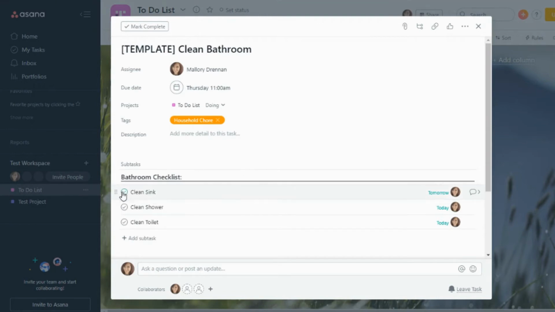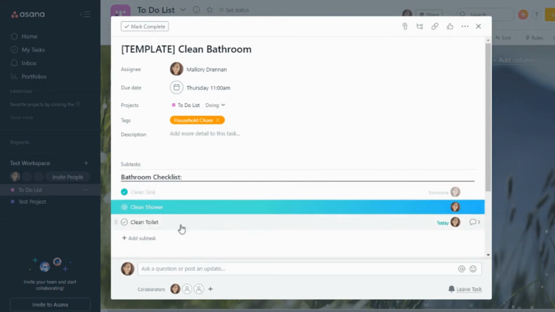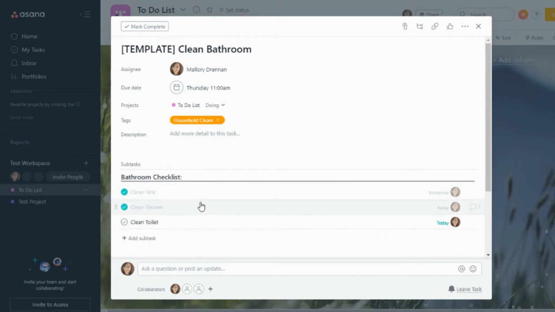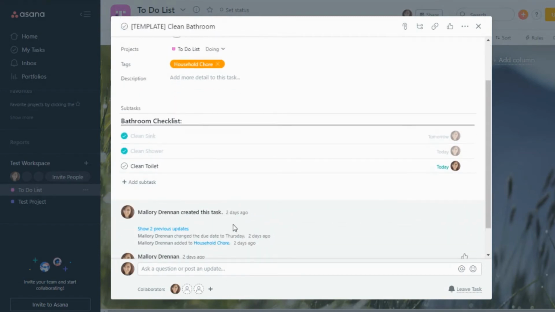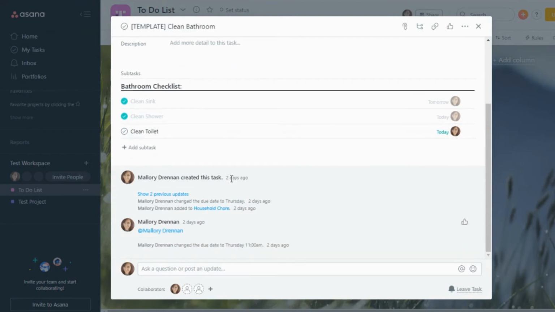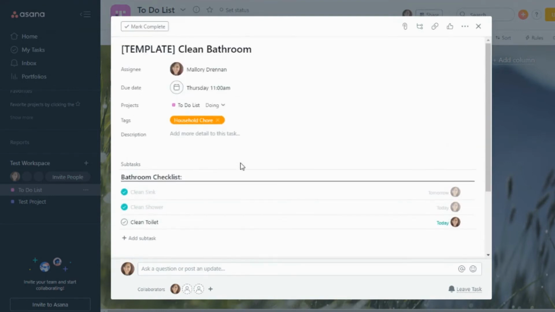However, when you go through and check certain ones off, they do remain showing and you don't have an option to hide them. And if you have a lot of subtasks, then you have to keep scrolling down to see them all. So that is a little bit of a disadvantage when it comes to Asana's subtasks.